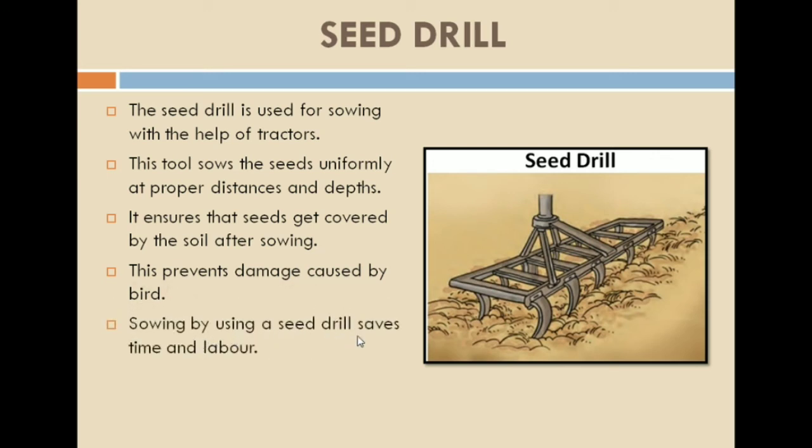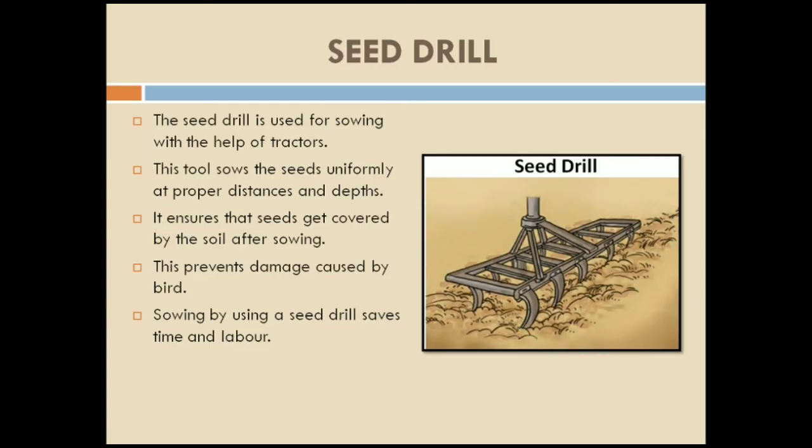Sowing by using a seed drill saves time and labor. This is a very time saving process and it also saves labor, right? Why? Because you can see in the picture that there is a uniform distance. It helps in uniform sowing of the seed, and also helps in the proper covering of the seeds by the soil, which will prevent damage by the birds. So it is a very time saving and labor saving process.